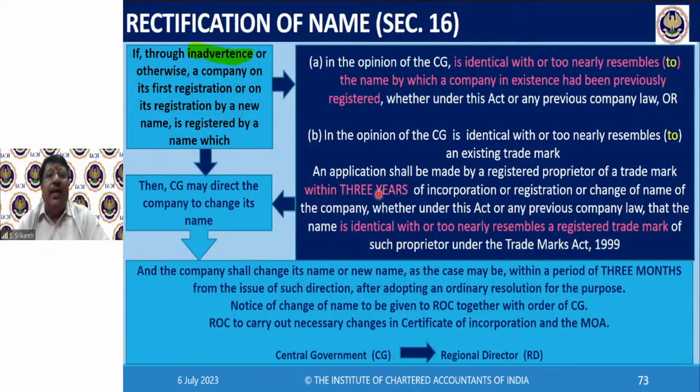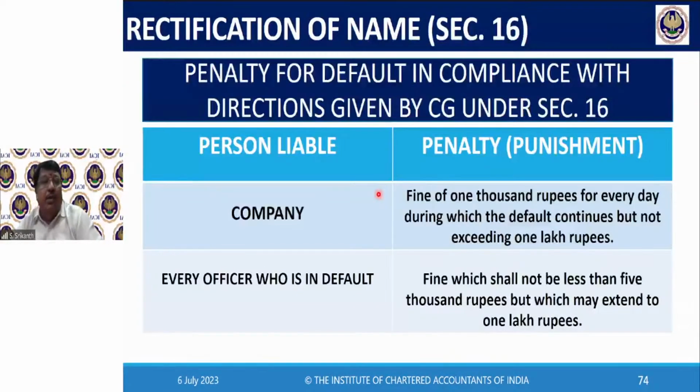Suppose the company does not change the name within 3 months. It's possible. After all, you are asking them to pass a resolution. The company may not do it. Then what happens? First of all, there is a penalty. If you do not comply with the directions, the company has to pay a fine of 1,000 rupees for every day during which the default continues, up to 1 lakh. Officer in default, including KMP, fine which shall not be less than 5,000 rupees up to 1 lakh rupees.